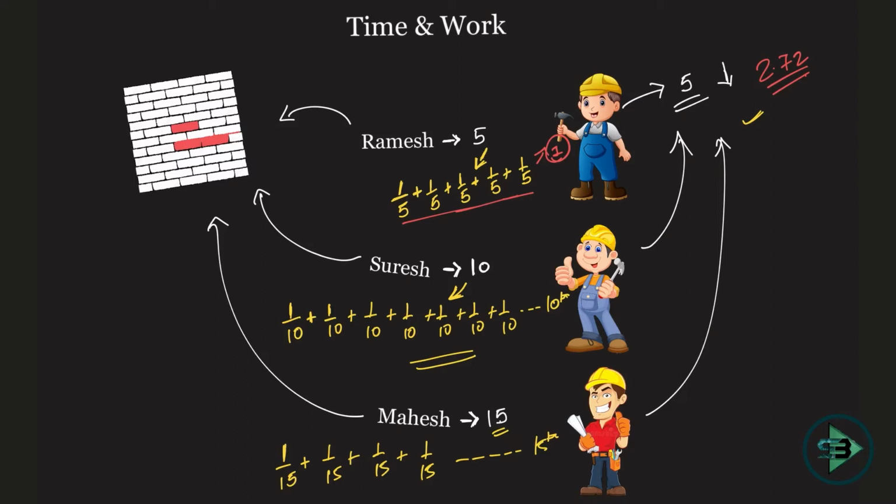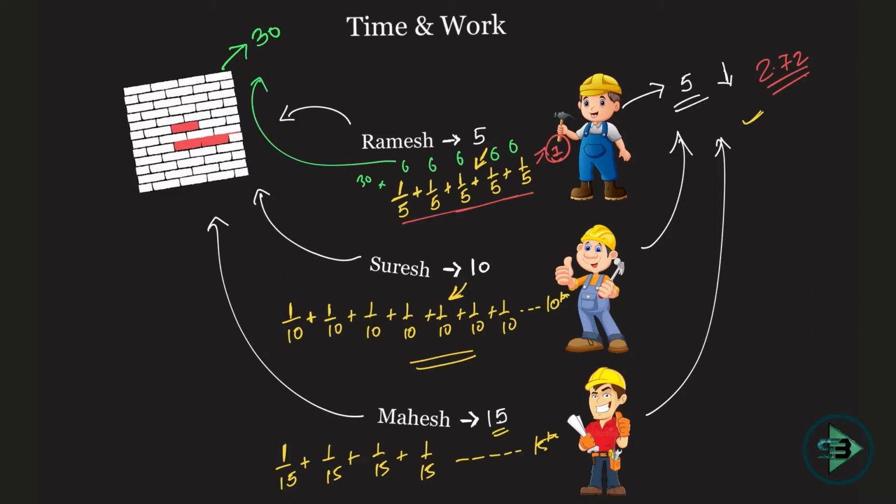Okay, you can visualize the same thing by the LCM method as well. Now no need to solve, but just for your visualization, if I say 30 bricks are there to make this wall, what is 1/5 of 30? That will be nothing but 6. So you'll put in 6 bricks in one day, 6 in the other, 6 in the other, 6 in the other, 6 5s are 30. Correct, it's the same thing.